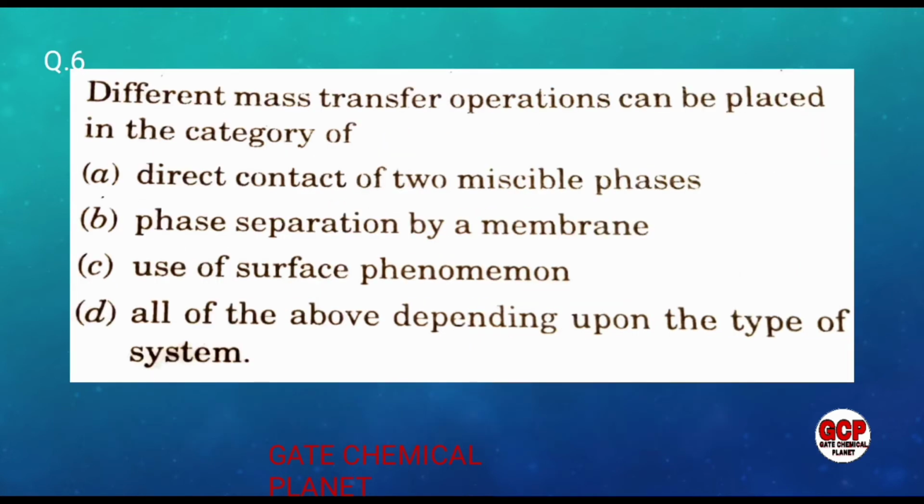Question number 6 says: different mass transfer operations can be placed in the category of, and 4 options are given for this question. Different mass transfer operations can be placed in the category of direct contact of two miscible phases, phase separation by a membrane, use of surface phenomena, or all of the above depending upon the type of system.